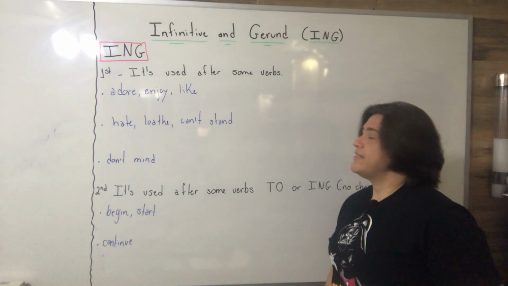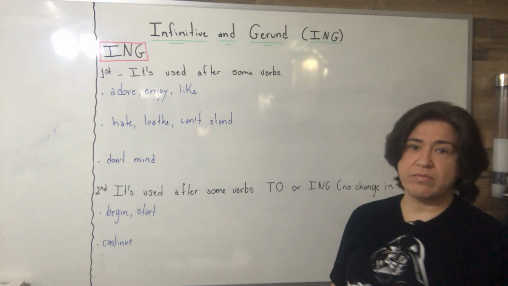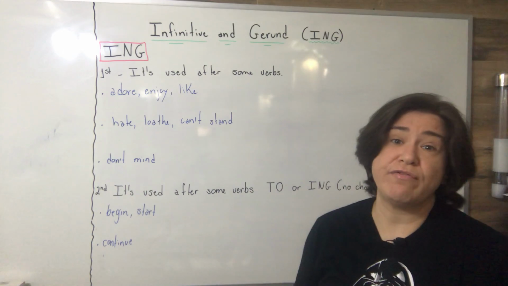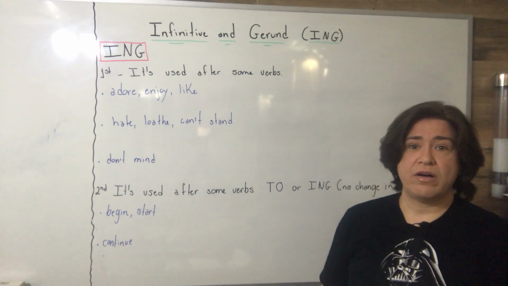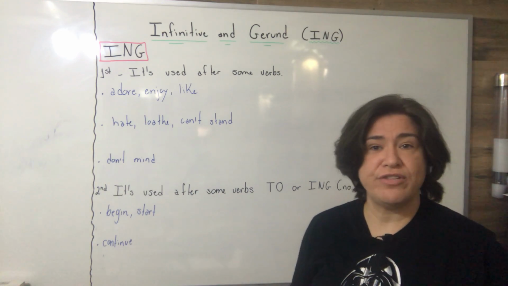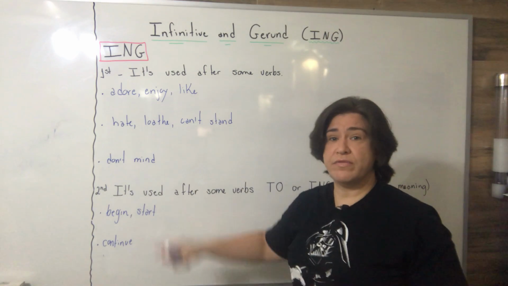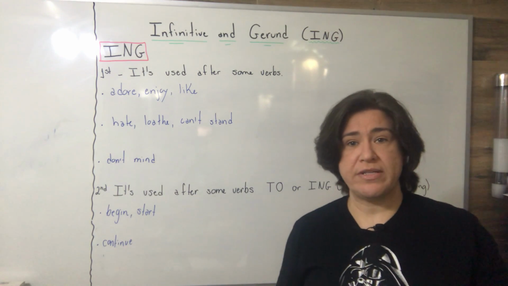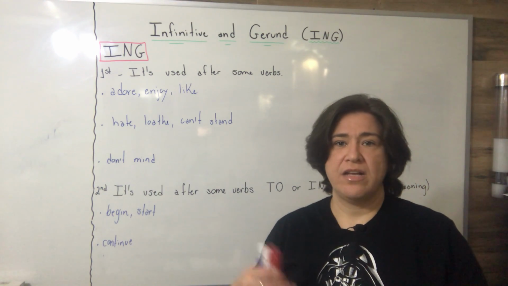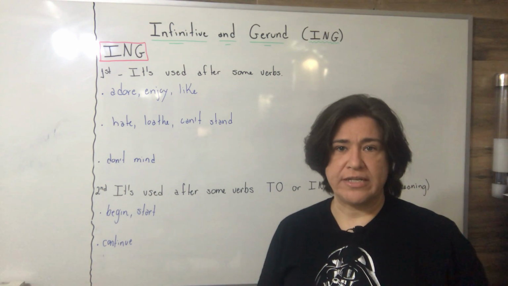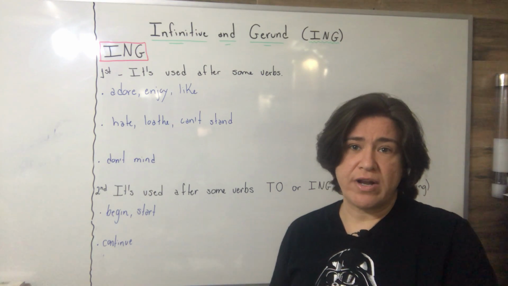The first one: it's used after some verbs. And here we have a problem, students. There are some verbs that we have to memorize, otherwise you're going to make a mistake using to. So we need to memorize. I'm going to comment on a few of them, but we have more in our material. I'm also going to show another video to add more verbs to our lists. That means, students, we have new lists to memorize.